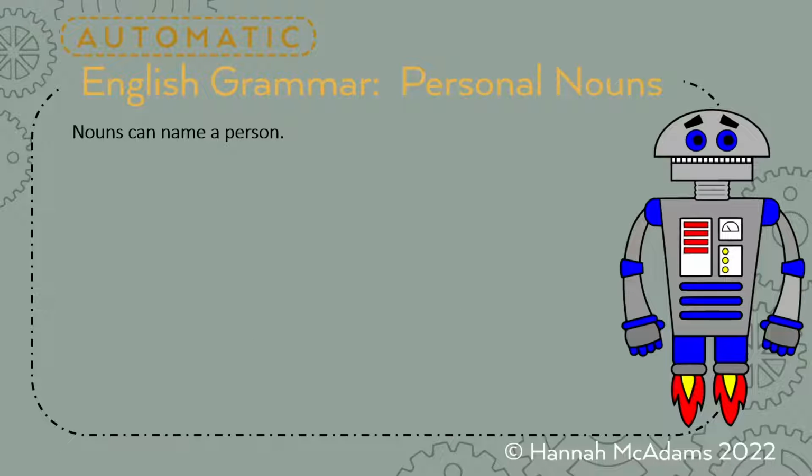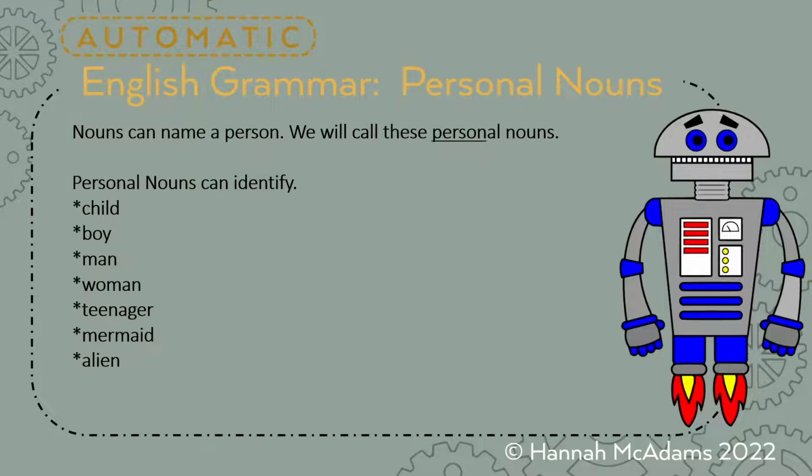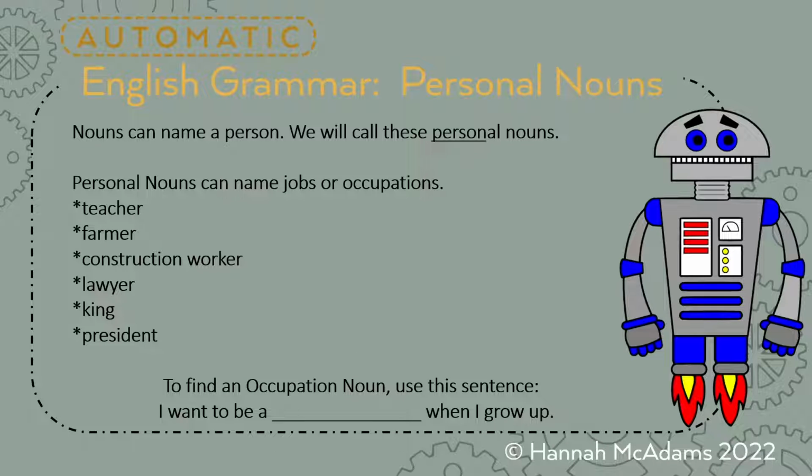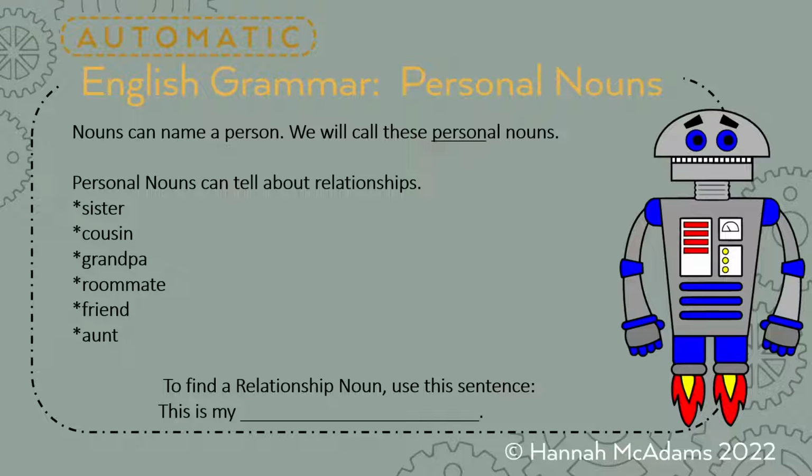Nouns can name a person, and we call these personal nouns. So we have boy, child, woman, teenager, mermaid. Or they can identify a group, like I am a Christian, or I am a hero, or a 4-H'er. And nouns can identify jobs or occupations, like a president, or a king, or a lawyer. And also relationships: sister, cousin, brother.